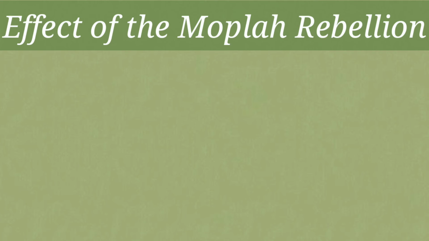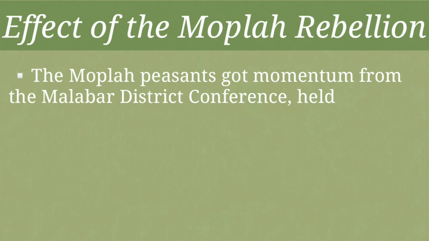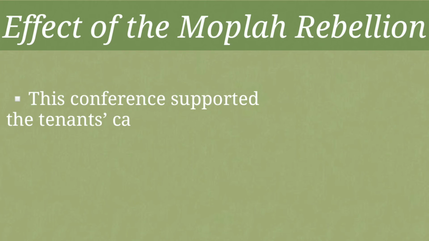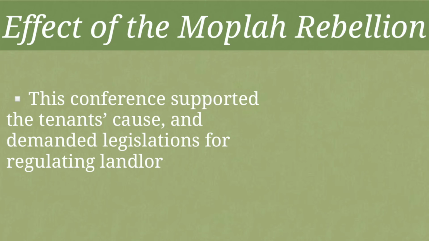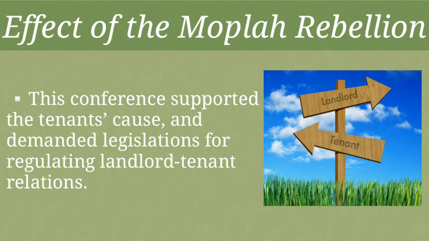Is it clear, children? Now, let's see the effect of the Mappila rebellion. Children, the Mappila peasants got momentum, that is, they got support from the Malabar District Conference, which was held in the year 1920. This conference supported the tenants' cause and demanded legislations, that is, laws to be framed for the regulation of landlord-tenant relationship.